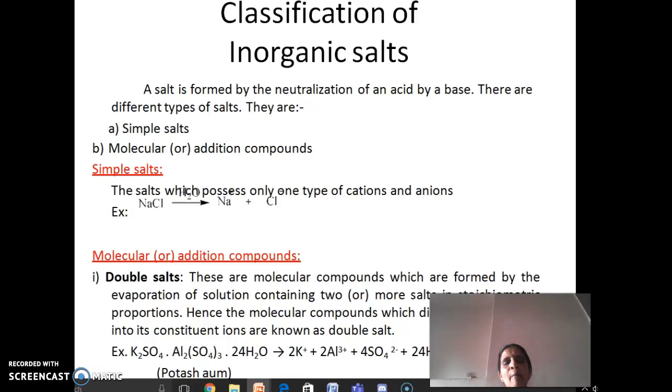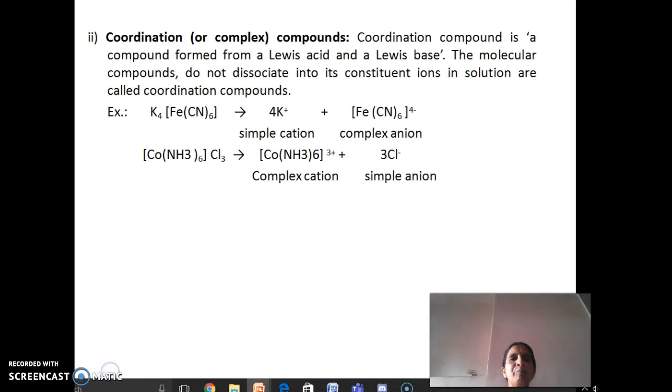If we take the example of potash alum, it mainly contains potassium ions, aluminum ions and sulfate ions with molecules of water. And there are some molecular addition compounds which are mainly formed by the reaction of a Lewis acid and a base, which do not dissociate into constituent ions in the solution, and such compounds are called coordination compounds.